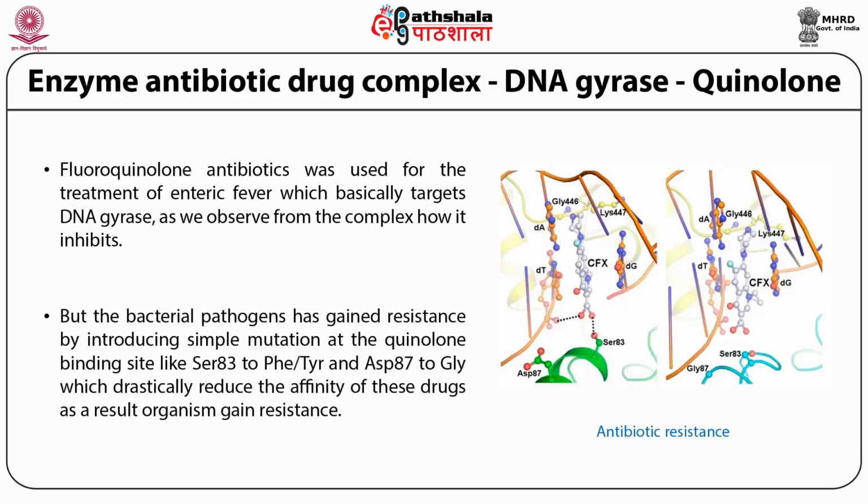So the bacterial pathogens have gained resistance by introducing simple mutations at the quinolone binding site, like serine 83 to phenylalanine or tyrosine, or aspartic acid 87 to glycine, as shown in the figure, which drastically reduces the affinity of these drugs. As a result, the organism gains resistance.